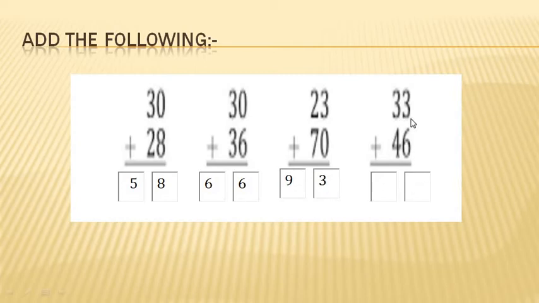Next sum is 33 plus 46. So we have to add 6 to number 3. 3 after 4, 5, 6, 7, 8, 9. Which number comes there? Number 9. Next is 3 plus 4.